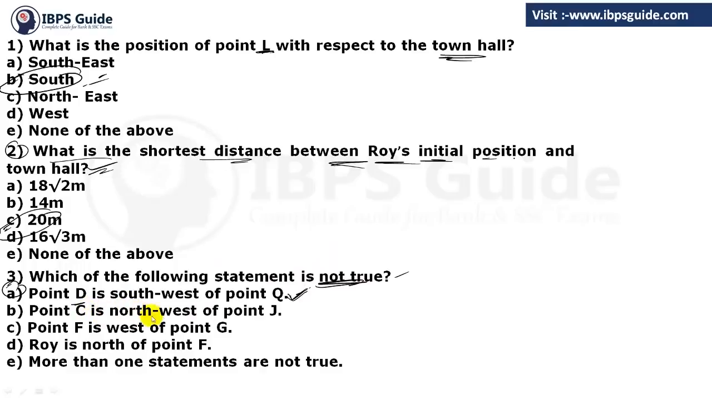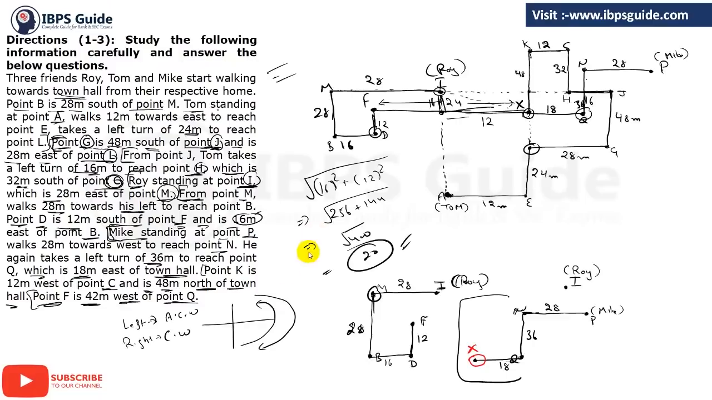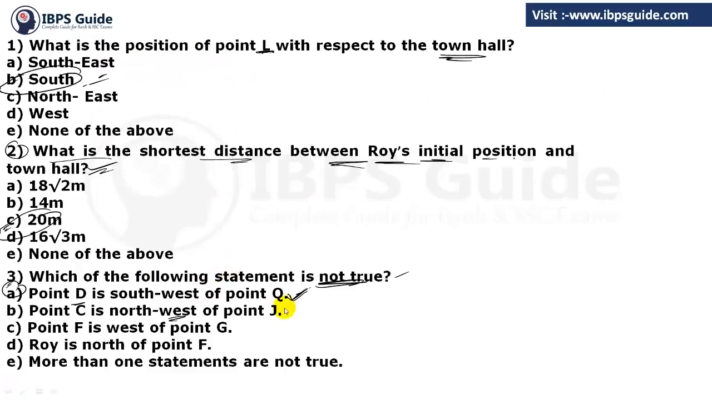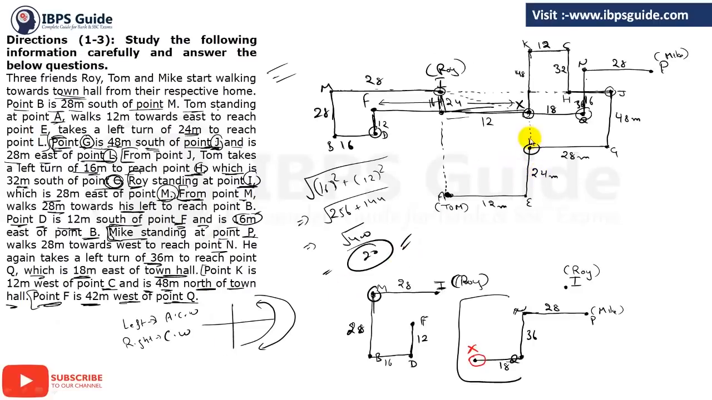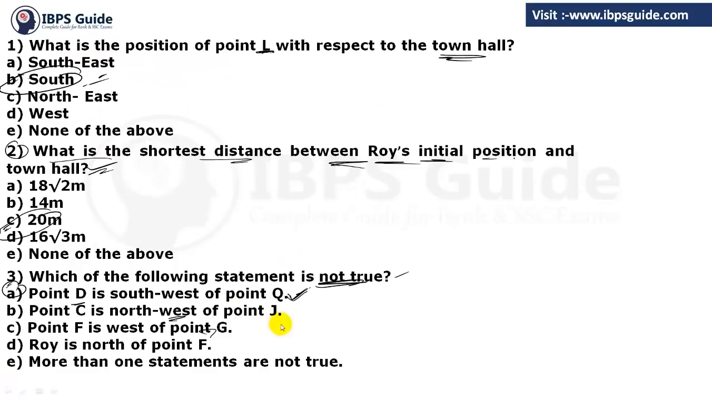Second is point C is northwest of point J. So let's see, where is point C? Here's the point C in the northwest of point J. Yes, it is also true because C is in the northwest of J. This can't be our answer. Now point F is west of point G. G is here and F is here. No, it is not in the west. So this will definitely be false.